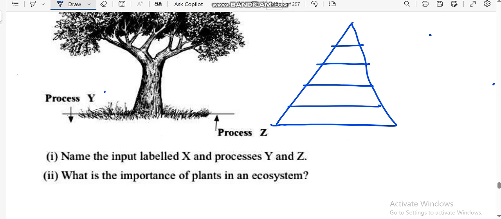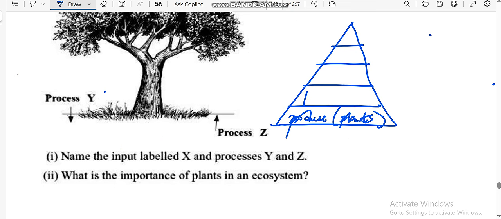The producers are where plants come in. So plants in an ecosystem are important because they are producers. They provide food to other living organisms like goats, like animals.